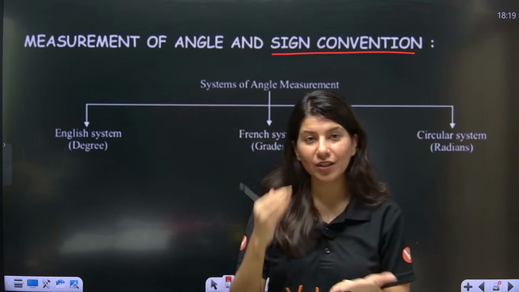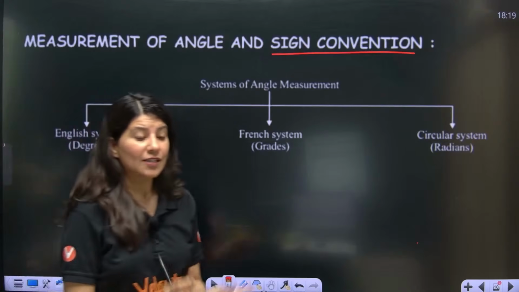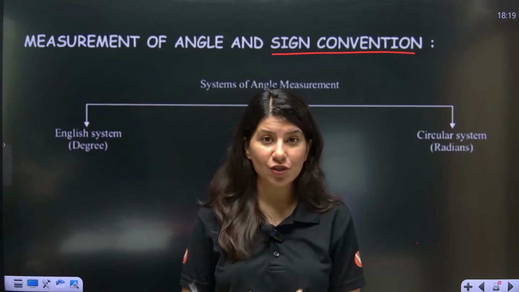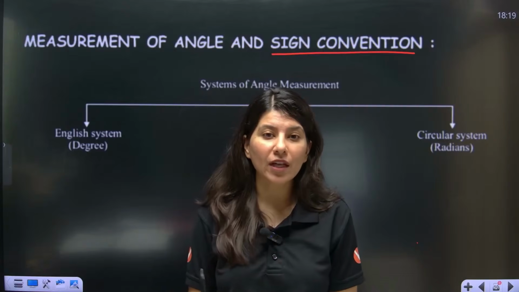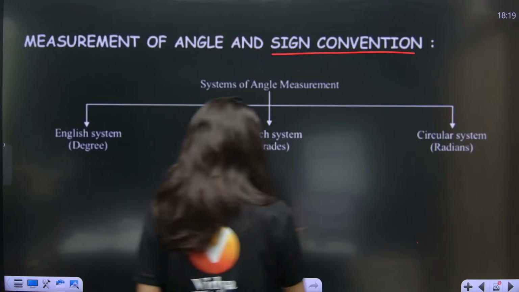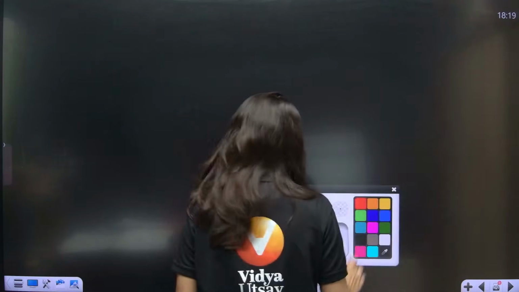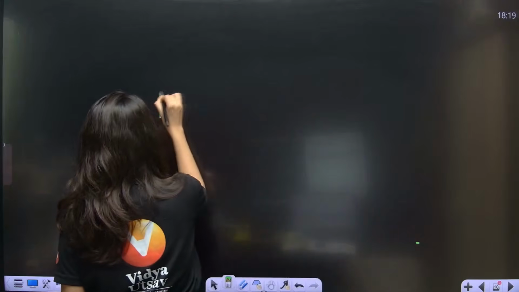But you are now in class 11th or class 12th. So my job in today's session is to make you comfortable in radian. After this session, you should be doing radian.